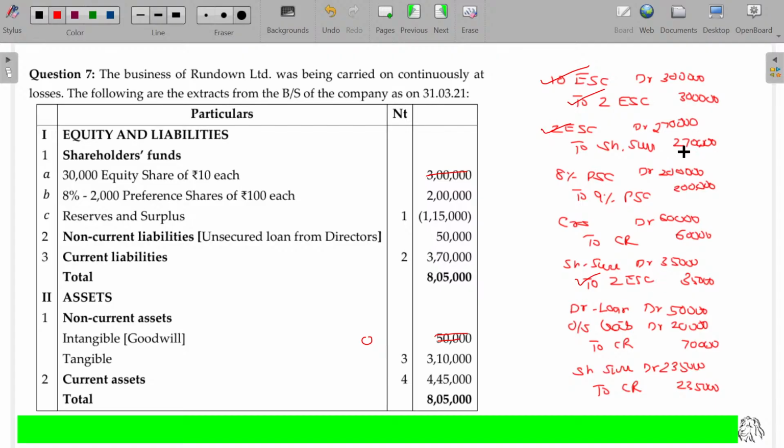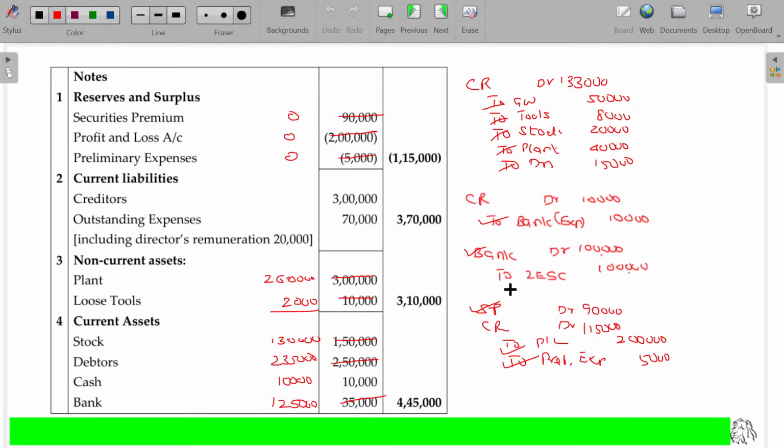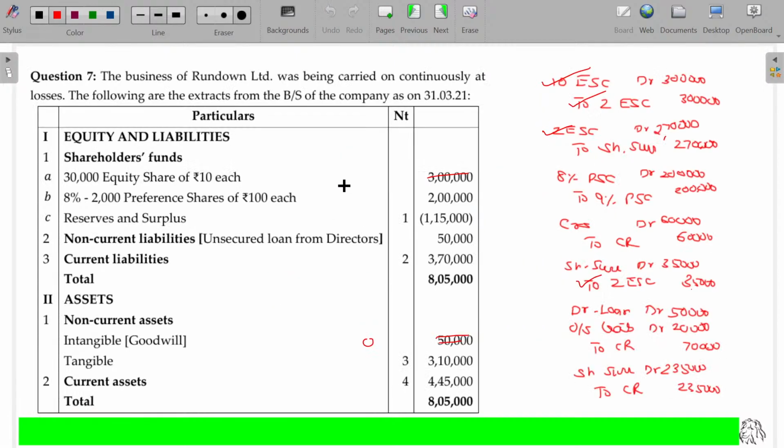So 3 lakhs minus 2,70, 30 plus 35, 65, and 1 lakh, 1,65,000 will be the new value. All are 2 rupees equity shares, 82,500 shares.